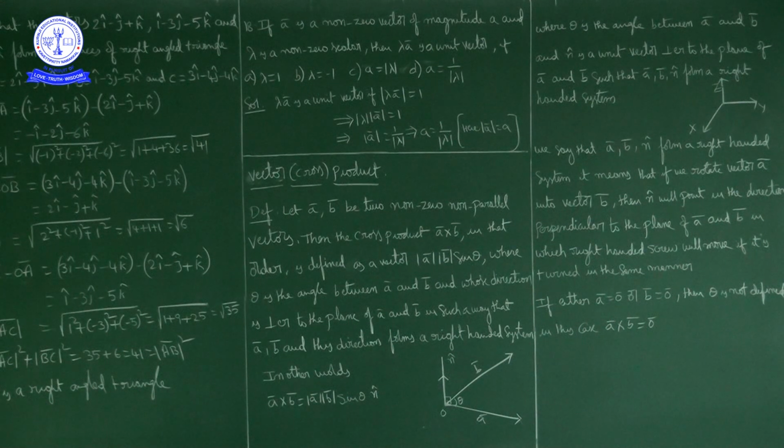Next we will go to the next concept, that is cross product or vector product. Already we discussed dot product of vectors. The next concept is cross product of vectors. First of all, we will discuss a definition.